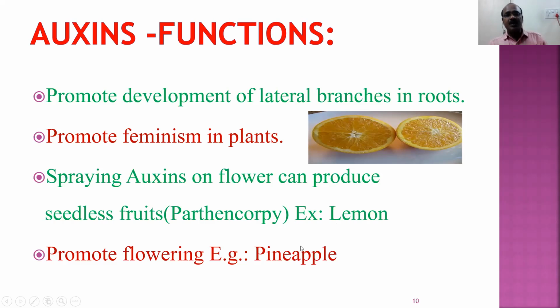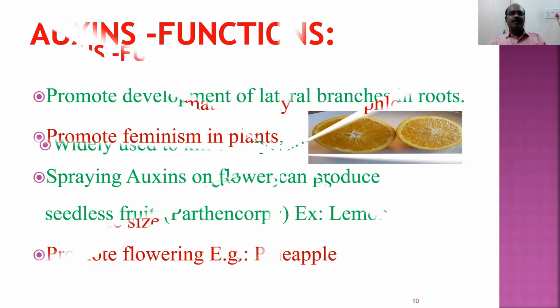Auxins are also responsible for parthenocarpy. Parthenocarpy means seedless fruits. Nowadays in every fruit we don't want seeds. So if you spray auxins on the fruit yielding plant, they feel that sexual reproduction happened and they produce the fruit. That is called seedless fruit. That is parthenocarpy. And auxins are also responsible for more flowering in the plants.